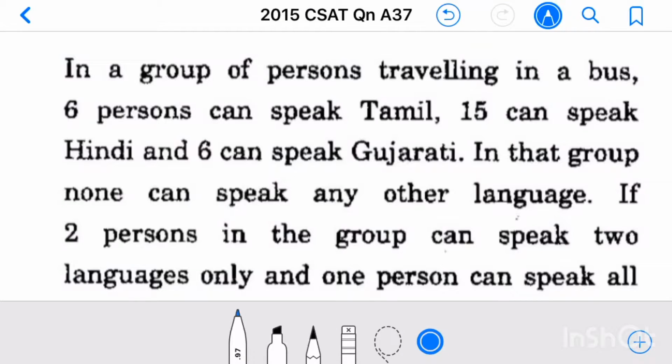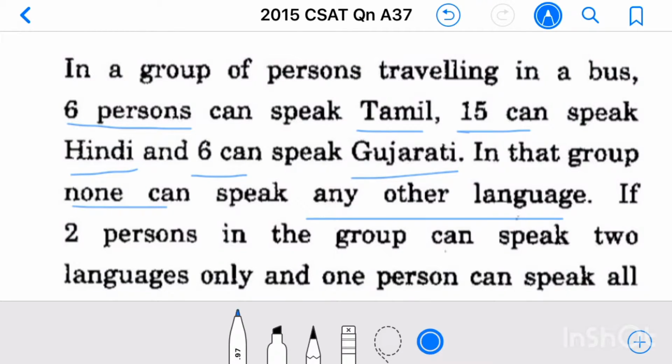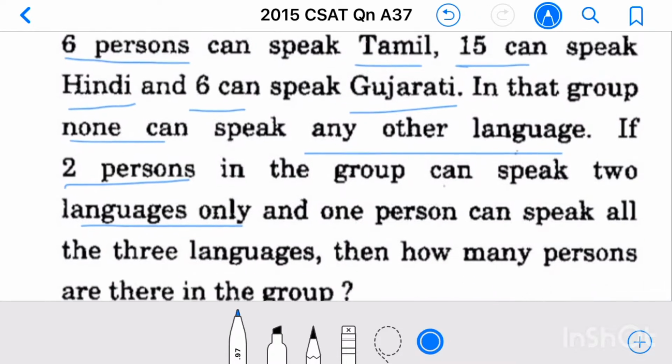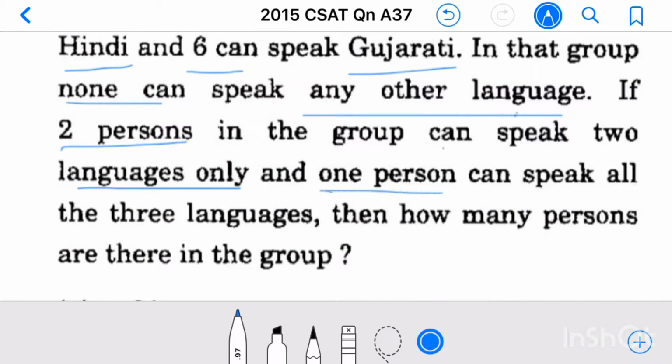Question number 37. In a group of persons traveling in a bus, 6 persons can speak Tamil, 15 can speak Hindi, 6 can speak Gujarati. In that group, none can speak any other language. If 2 persons in the group can speak 2 languages only, and 1 person can speak all the 3 languages, then how many persons are there in the group?